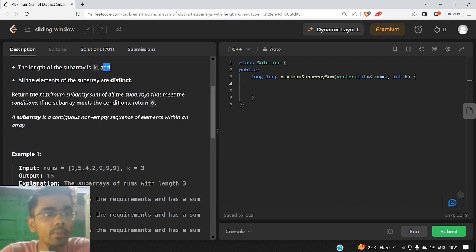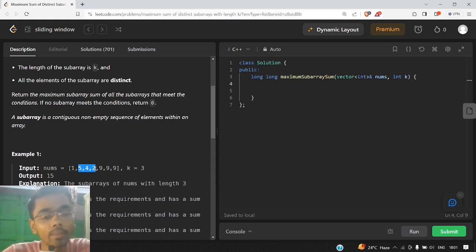So we can keep track of the length of the subarray with the help of i and j pointers, but to deal with the second condition we will use a map, whereby we will keep pushing elements of that subarray inside the map. And if our subarray length reaches k, at that moment our map size should also be equal to k, because if our subarray size is k, then the number of distinct elements should also be k as well.